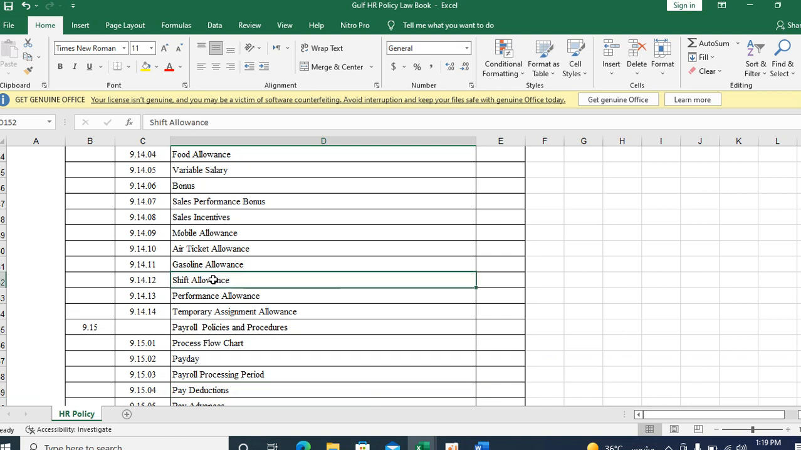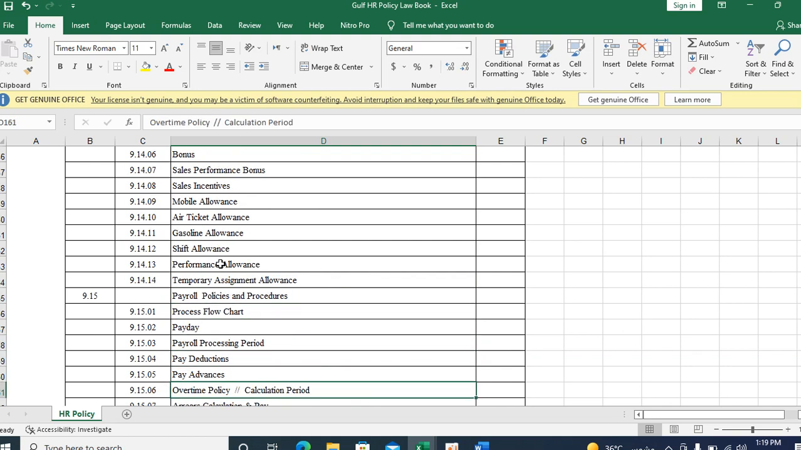Okay. Even if you are not providing the gasoline allowance to all 100 employees, and out of 100 you are providing it to 10 employees only, don't worry about it, provide the gasoline allowance in your policy. Even if not all 100 employees are eligible, don't worry, you can put the allowance as per the market standard, as per how the companies in your country are maintaining it. Performance allowance, temporary assignment. Okay, these are all the payroll policies and compensation.